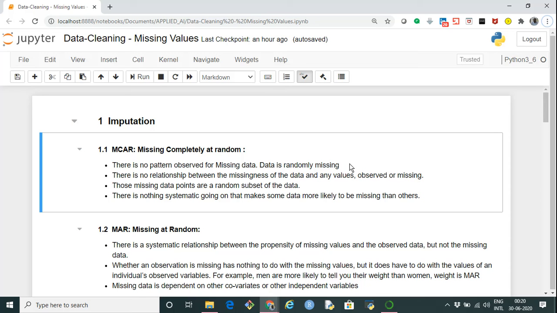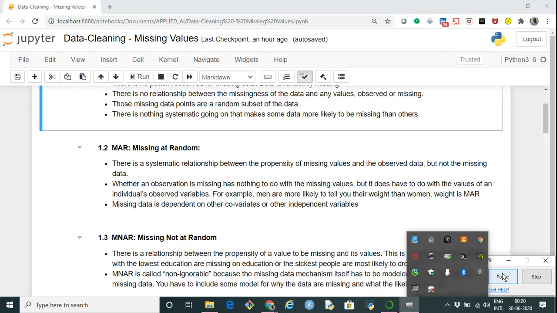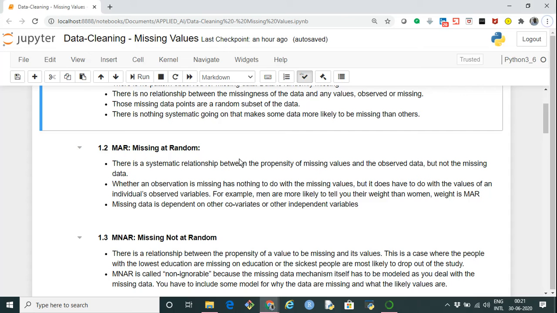So what we mean is, if the missing value is only because of some random chance and there is nothing that we can predict, like that this particular data is missing because of this and this reason, such missing data, which is missing due to a random reason, we call missing completely at random, MCAR. The next is missing at random.